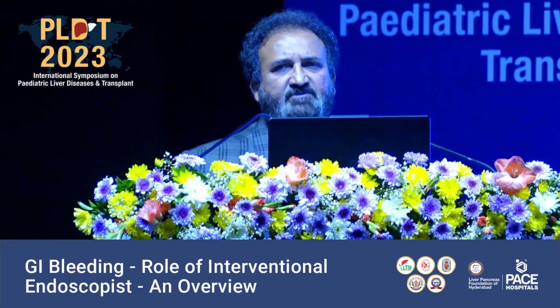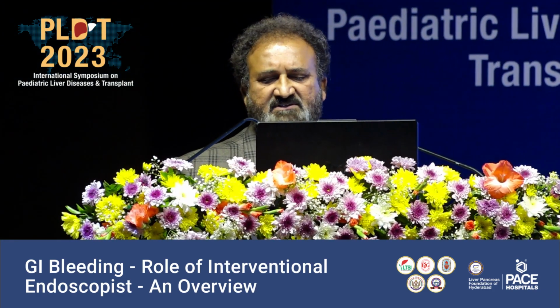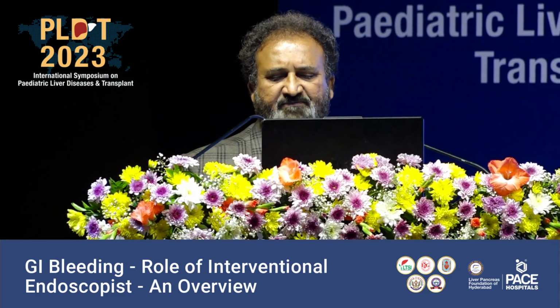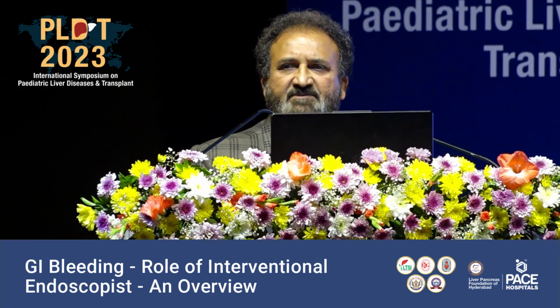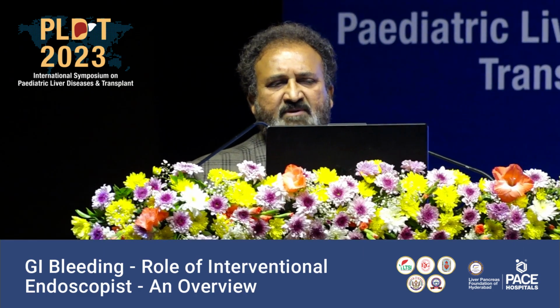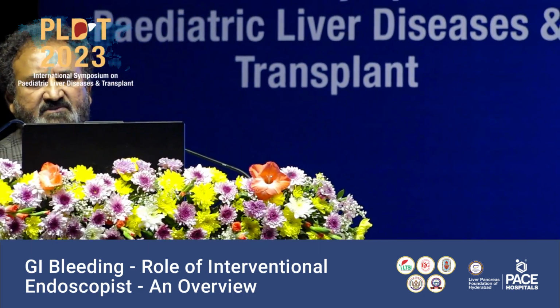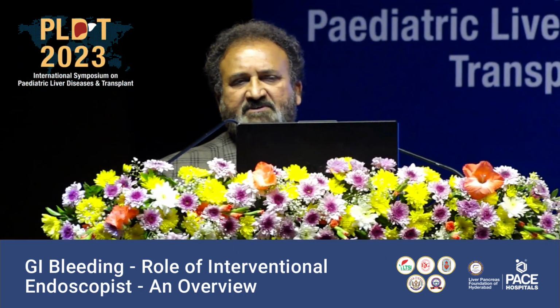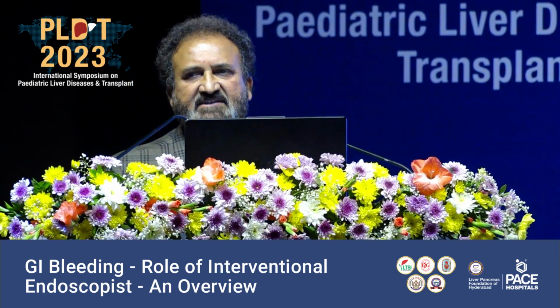Here the incidence, if you see, is around 6 to 25% in the pediatric population of different etiologies in the world. If you see the upper GI bleed of the different causes, the neonatal causes are swallowed maternal blood and gastritis. There is a lengthy list which I am not going to go through. And the age groups: 1 month to 1 year, 1 year to 5 years, and 5 years to 18 years.